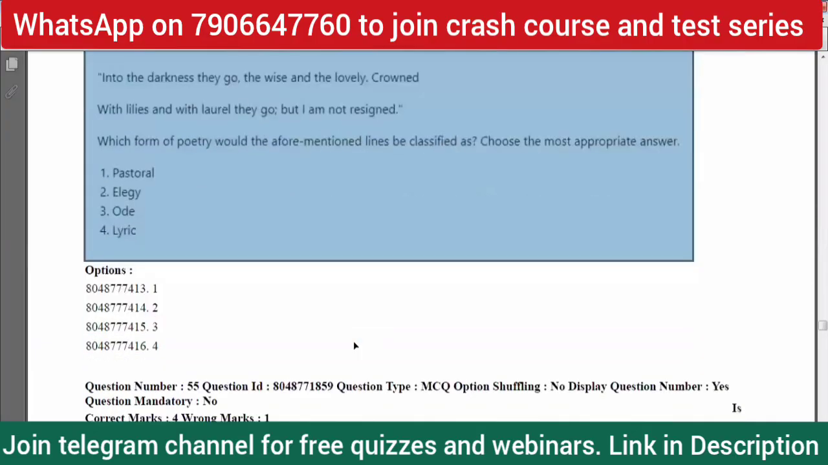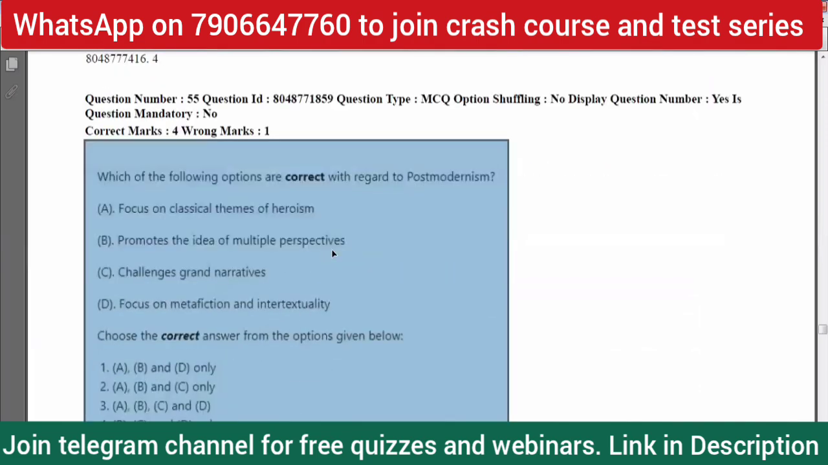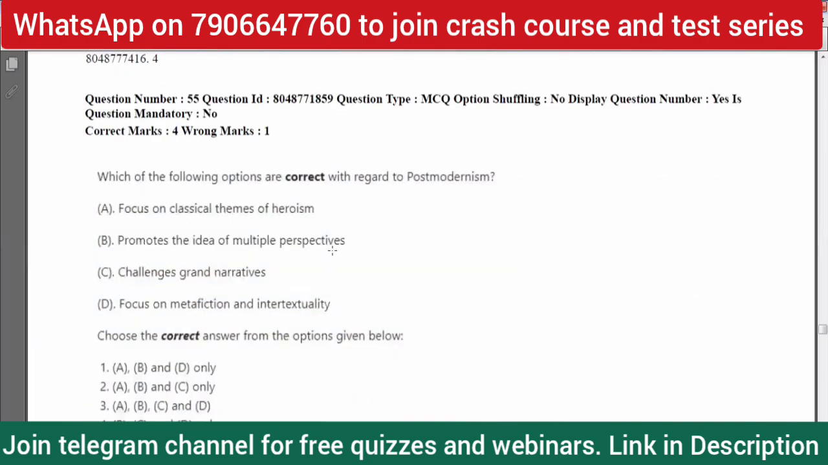So question number 55 now. Which of the following options are correct with regard to postmodernism? Now that is a part of the literary theory section, right? Focus on classical themes of heroism; promotes the idea of multiple perspectives, of course true; challenges grand narratives, absolutely true; focus on metafictional interest, absolutely true, right? Focus on classical themes of heroism is not true. Okay, postmodernism is not true for this part A.